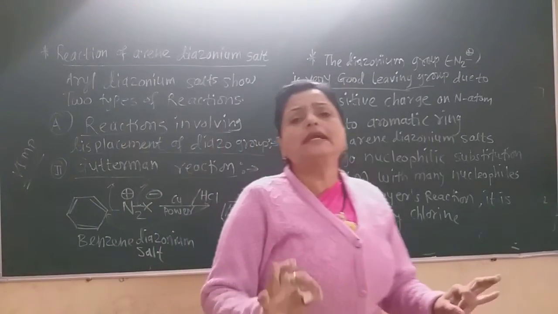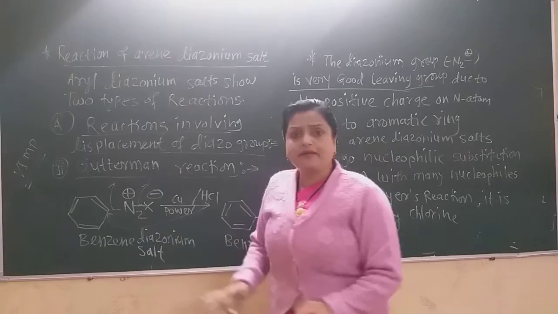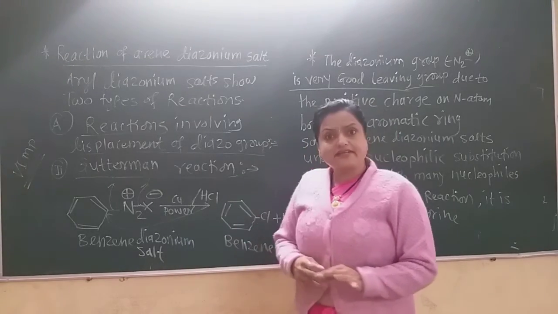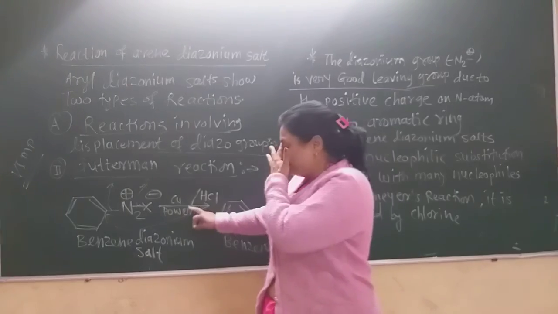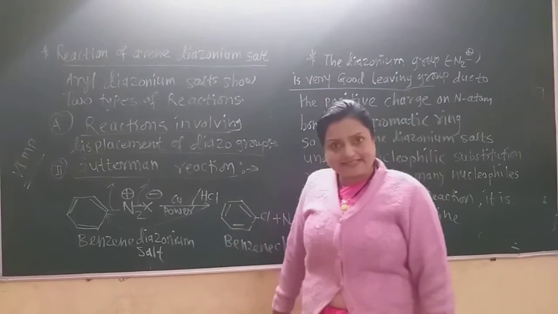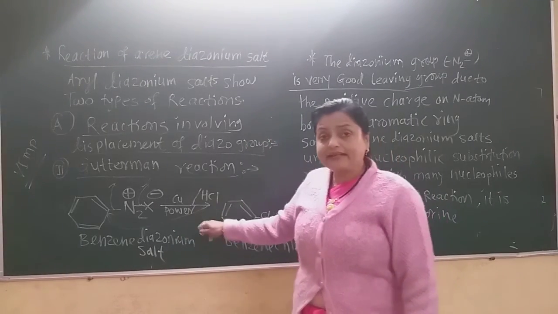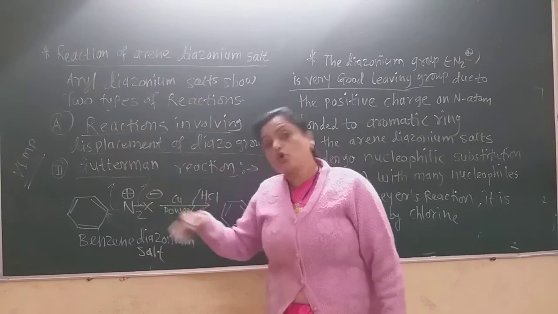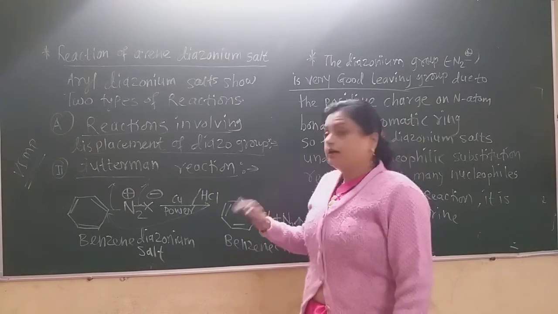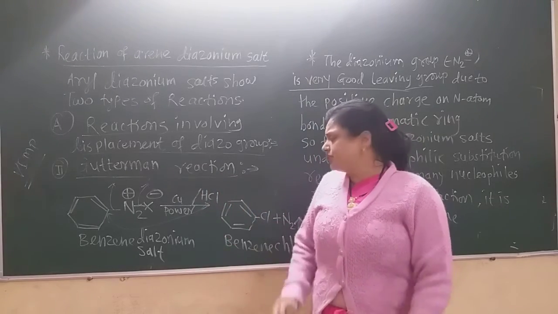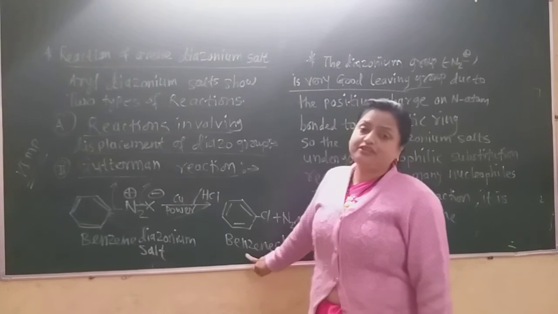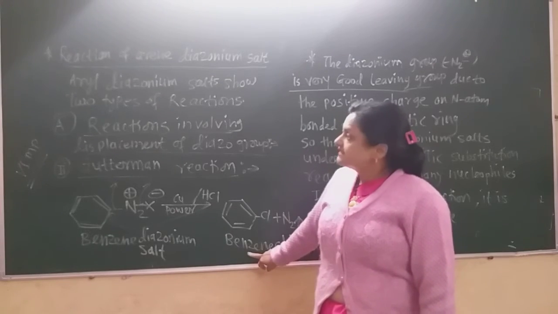Now what is the difference between the Sandmeyer reaction and Gattermann reaction? The reagent used in Gattermann reaction is copper powder and HCl, and in Sandmeyer reaction there is copper chloride and HCl. In both the reactions the product formed is benzene chloride. Now this is the second reaction.